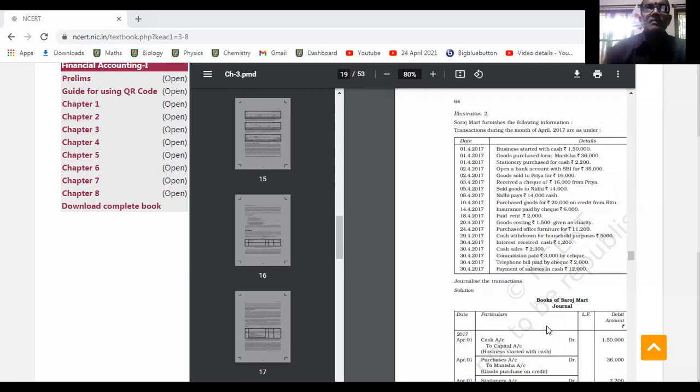Next one, payment of salaries, 12,000 rupees. How many are over? 8.